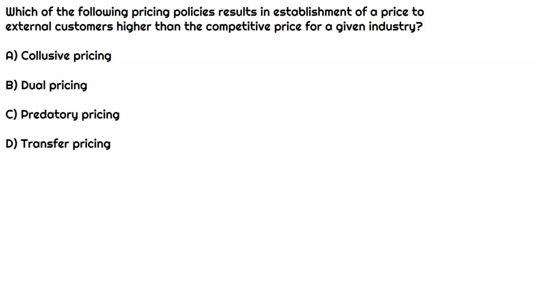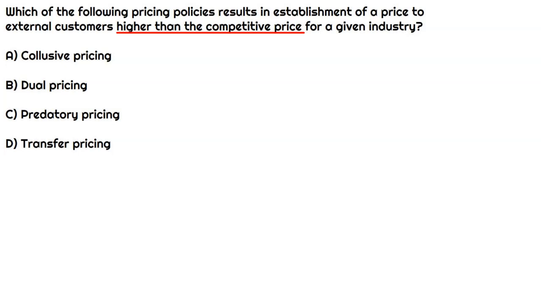So in this question, we're given four different pricing policies. Now, ultimately, it's asking about which of the following policies results in the establishment of a price to external customers that is higher than the competitive price for a given industry, right? So we learned about how in markets, the price is sometimes set by the general market, right?